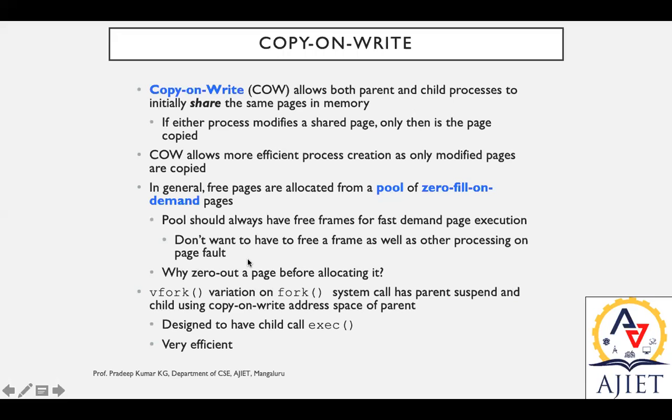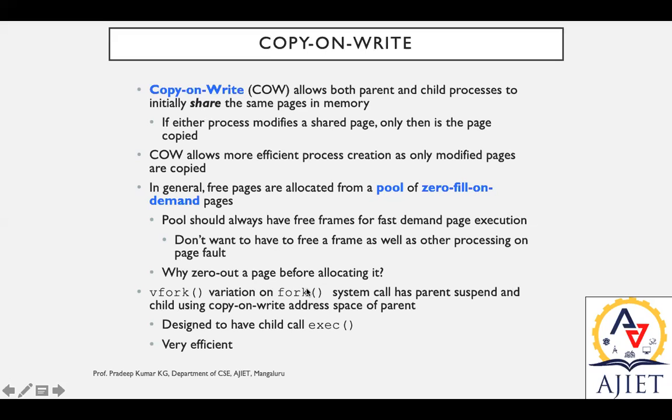Now we have two mechanisms. vfork is a variation on fork. This system call has the parent suspend and the child use the copy-on-write address space of the parent. If you make use of vfork instead of fork, the parent may be suspended, and the child continues with the same shared image, shared pages.